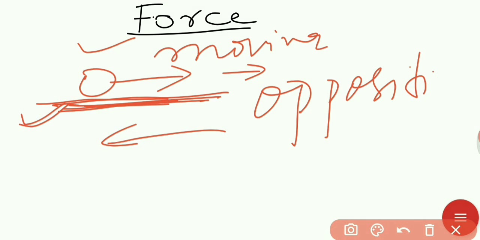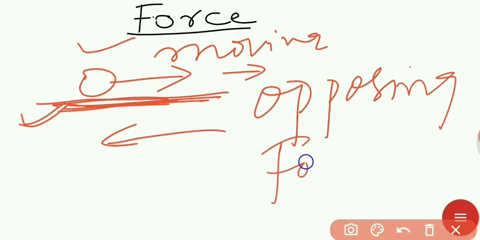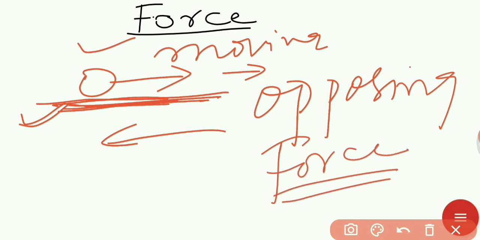Opposing force which is applied by the surface of contact. This is the surface applied, the surface opposes the motion of the ball. Okay, hope you have understood the frictional force.